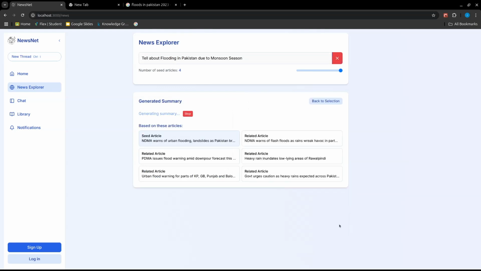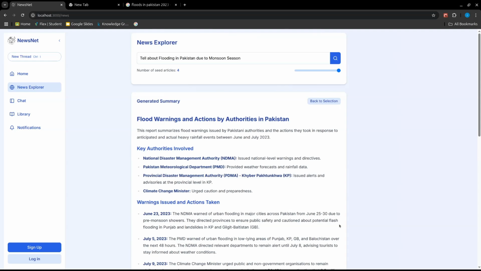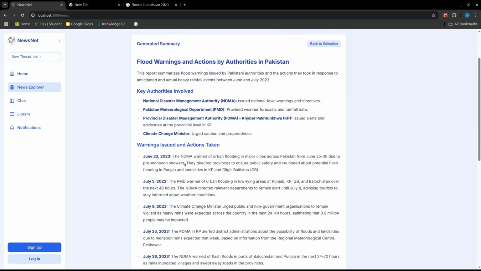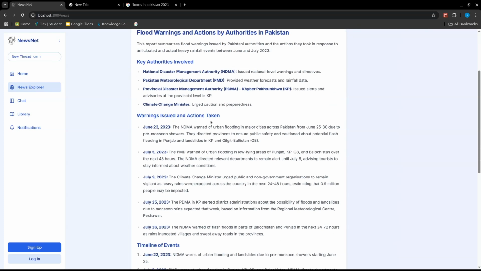This is now currently invoking the LLM to generate an answer according to these exact articles that we have selected. Now, this is the response that it gave. The key authorities involved: NDMA, PMD, PDMA, and Climate Change Minister. These are the warnings issued and actions taken. NDMA warned about flooding and directed provinces to ensure public safety and cautioned about potential flash flooding.